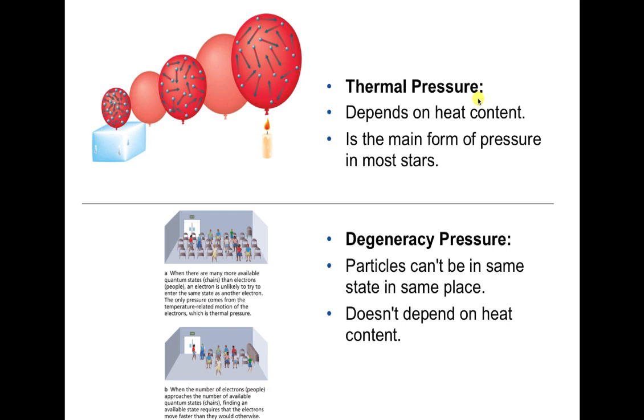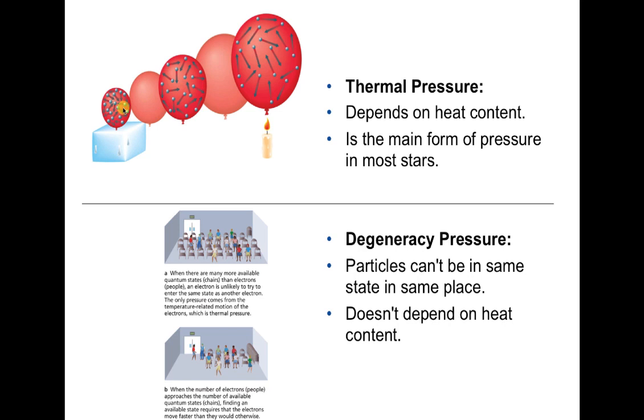Again, thermal pressure is like what you find in a balloon. As you heat up the gas in a balloon, the thermal pressure increases, and the volume increases because the pressure inside increases. So thermal pressure is dependent on temperature. You increase temperature, thermal pressure goes up. You decrease temperature, thermal pressure goes down. You heat up the gas, the balloon gets bigger because of the increased pressure.